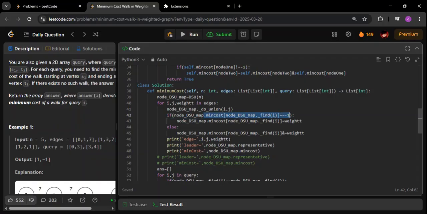After doing the join, there will be a leader for them. So I find the leader of the component to which the node belongs. This function will give me the leader. For the leader, I check the min cost. If the min cost is -1, then I directly assign the weight that we currently have. Otherwise, if the min cost of the leader is not -1, then we have to do an AND of it with the existing weight. As simple as that.